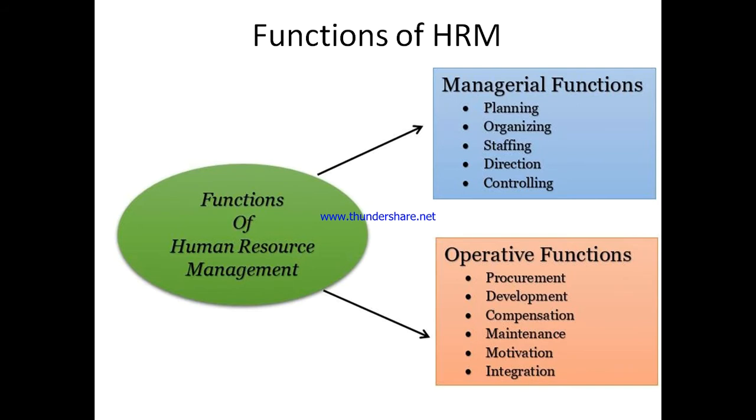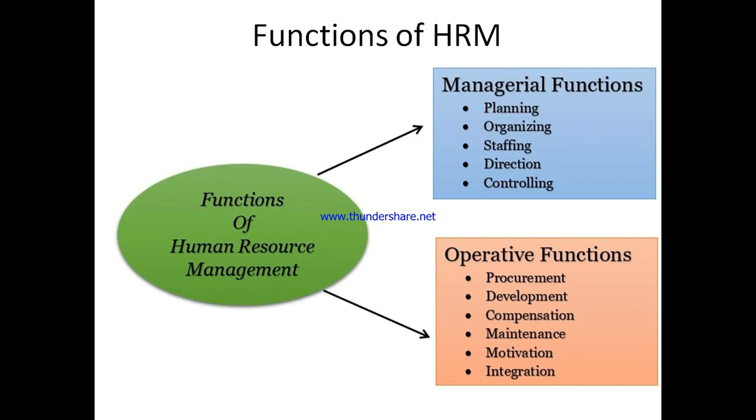Then comes the functions of human resource management. We can divide the functions of human resource management into managerial functions and operative functions. The managerial functions are the same as in management generally: planning, organizing, staffing, directing and controlling.